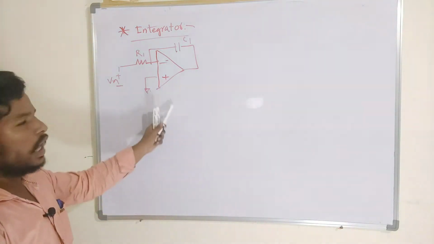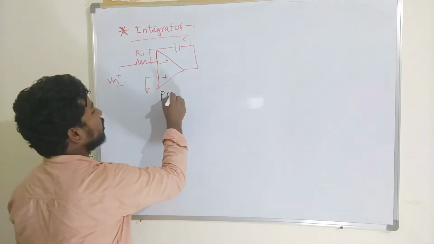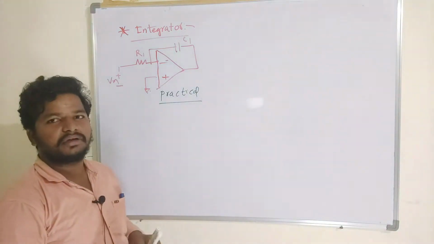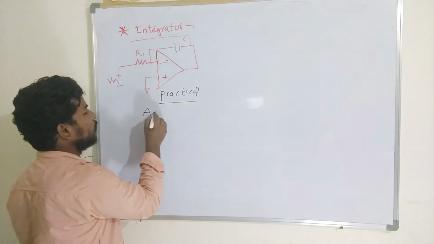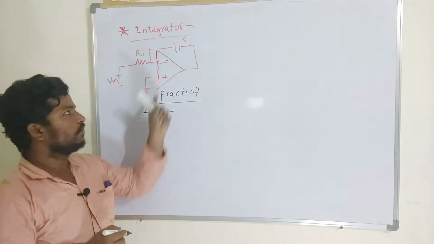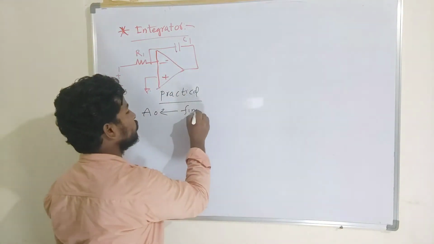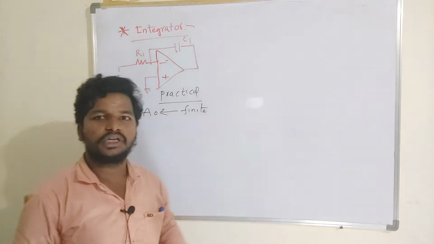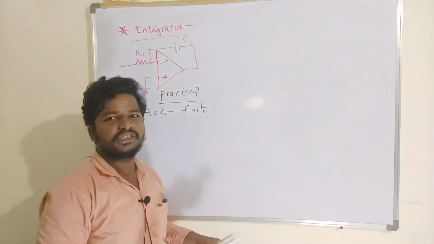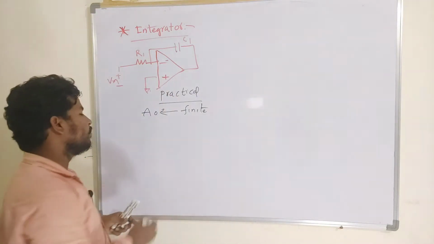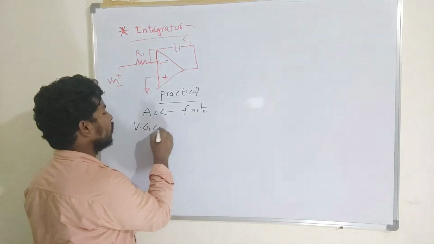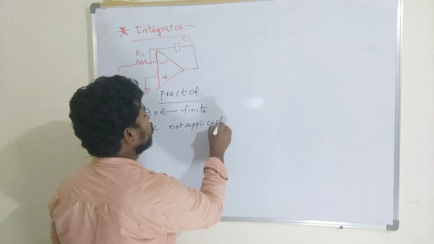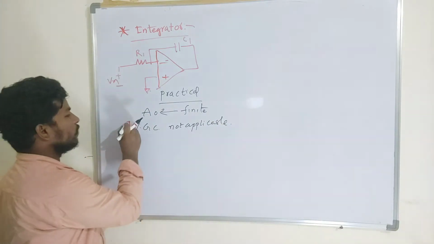As I said, I am going to consider a practical scenario here, where I am assuming that the gain of the operational amplifier is finite. Till now we have discussed that the operational amplifier has infinite voltage gain, and because of infinite voltage gain, the virtual ground concept is applicable. But here the virtual ground concept is not applicable.